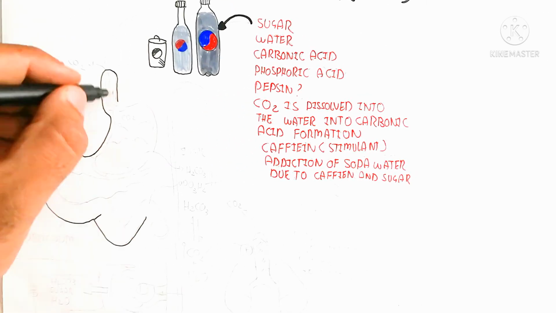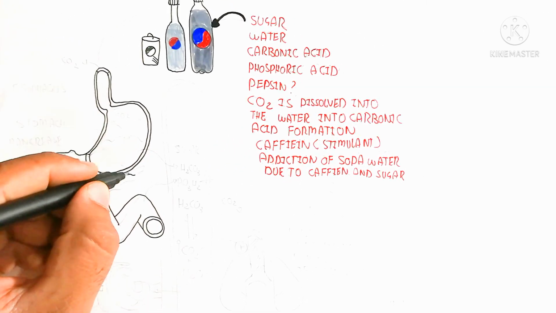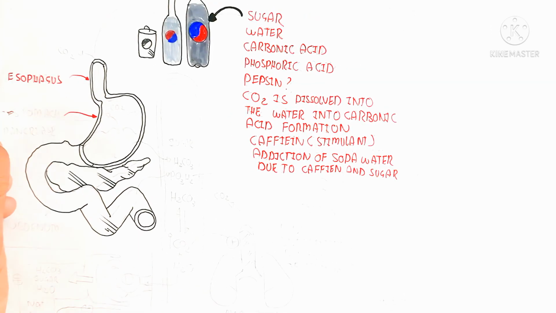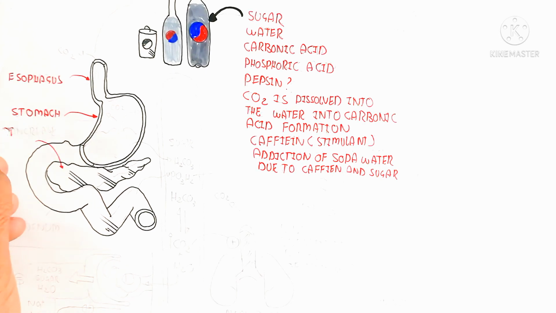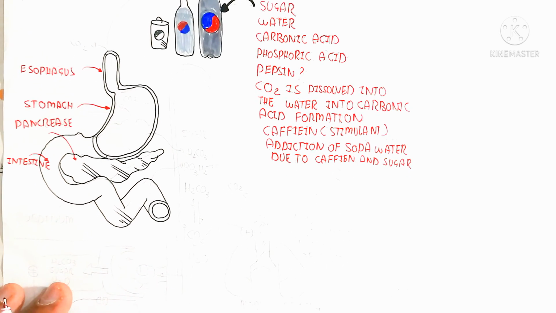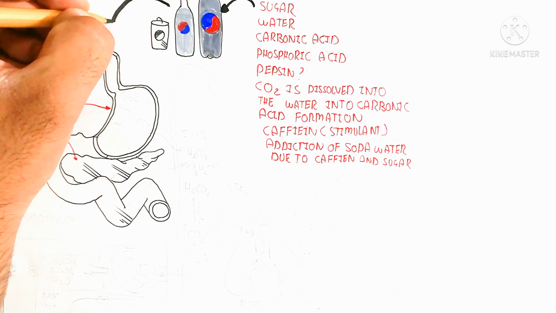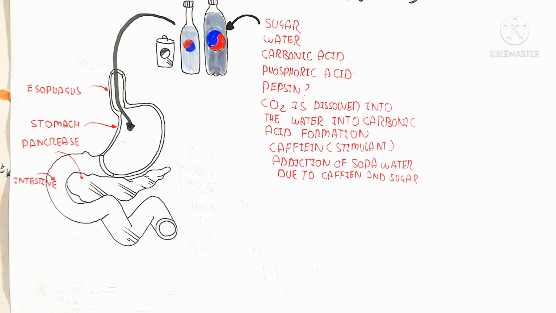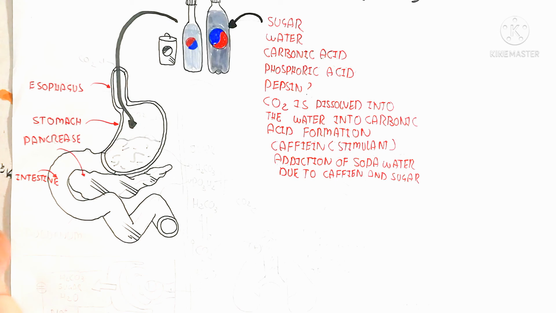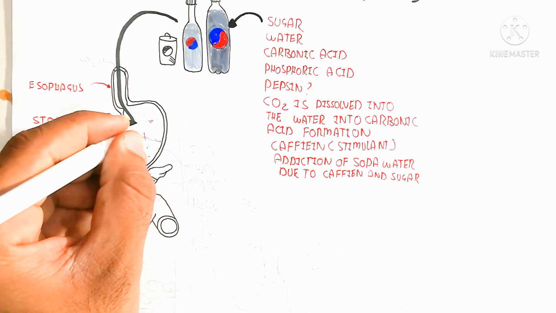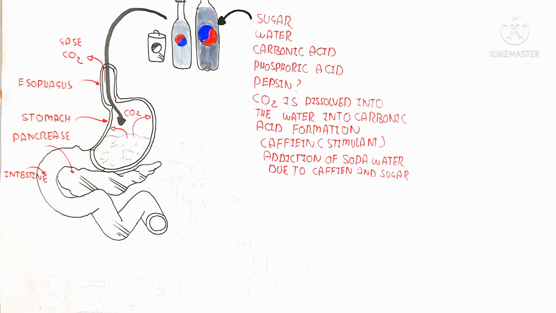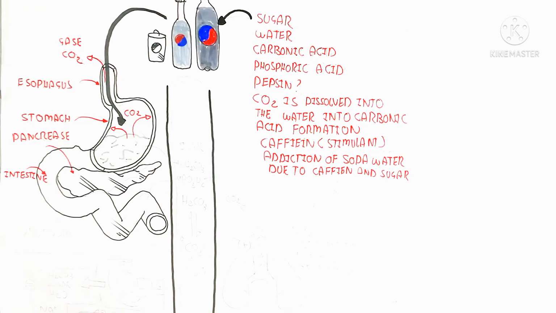So anyhow, let's begin to understand from digestion. When we drink Pepsi, it will move into the stomach, and the stomach contains pepsin. If it is present, protein digestion will occur, otherwise it will not work. But when it moves into the stomach, the carbon dioxide is a gas, so it will move out, and we can feel that.